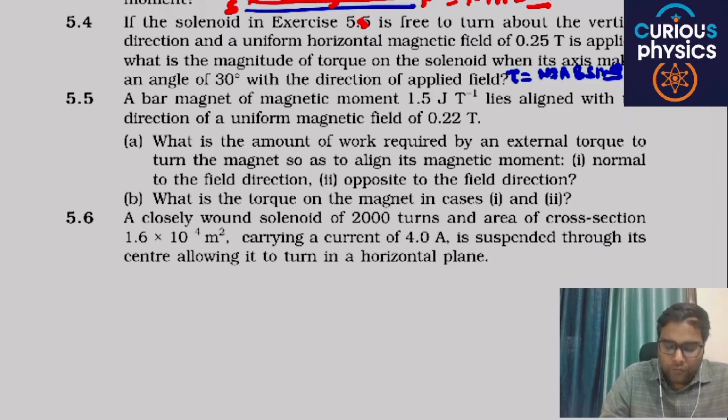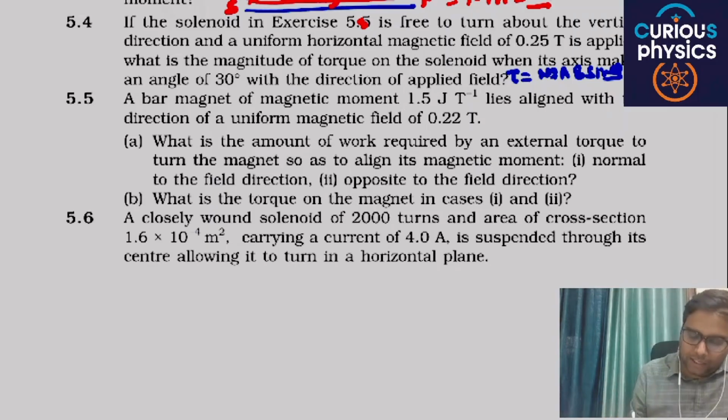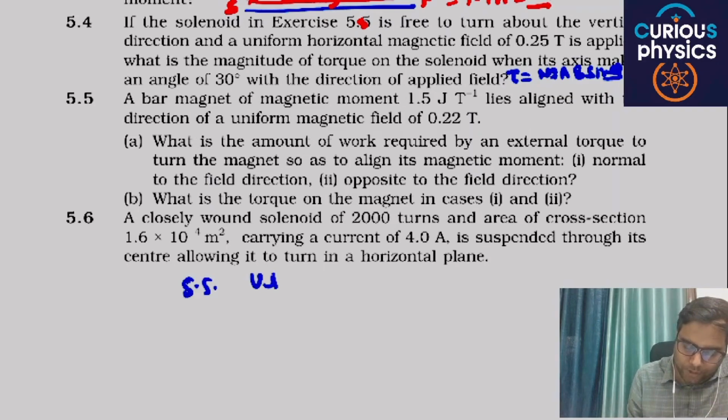What is the amount of work done required by an external torque to turn the magnet so as to align its magnetic normal to the field? Initially, the initial potential energy is minus M B cos 0. This is basically the first part.